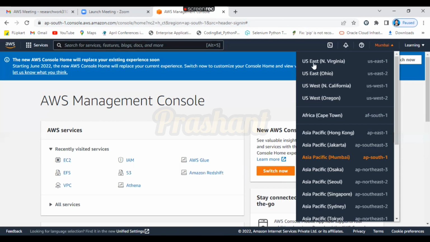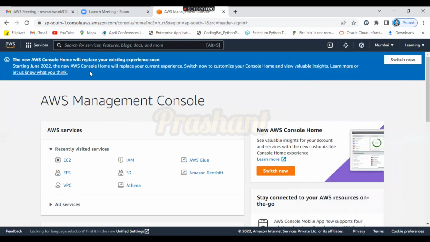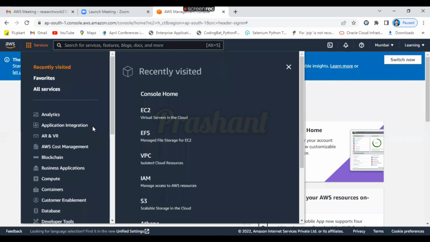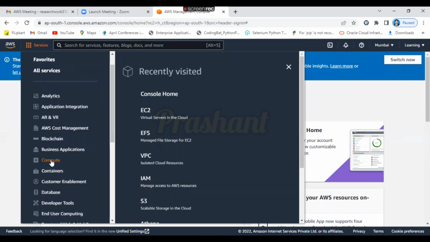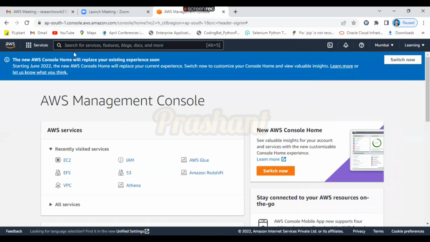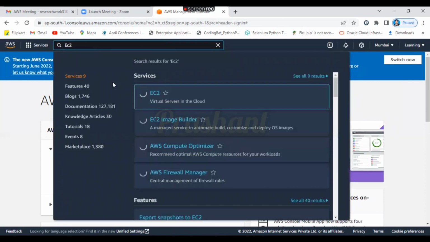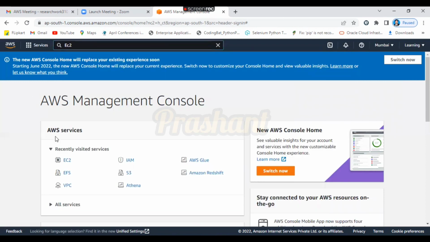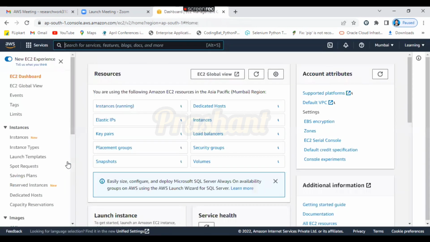So what is your target? We are at our nearest region. We have selected AP South 1A. So what is the next target? The next target is, if you want to work with the EC2 service, either you can go to Services and select the Compute service, where you will get the EC2 option. This is the first way. The second way is in the search box: you can write EC2 and you will get the EC2 option. Otherwise, there is one more option, recently visited services. From here, you can select EC2. Got it? So we have selected Elastic Compute Cloud.